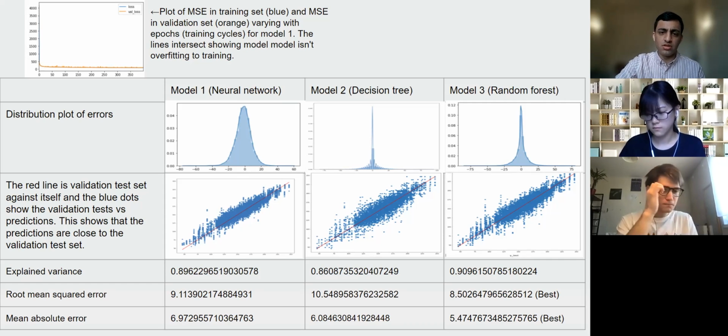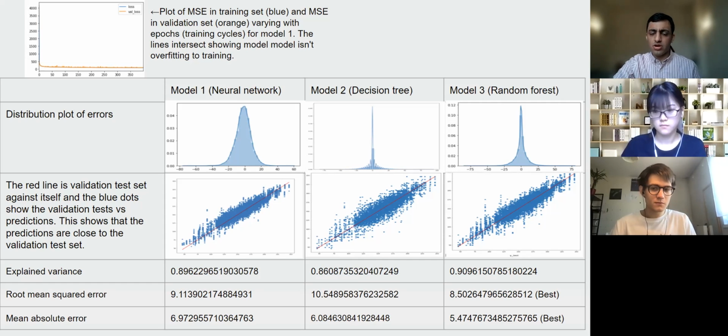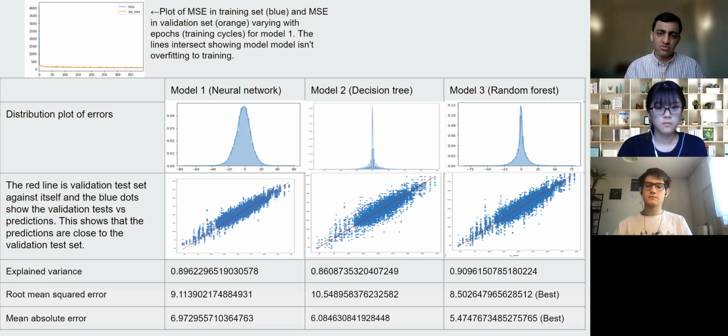In our model 1, you can see that all the errors are somewhat normally distributed, with the variance around 0.9, which is close to 1 for a normal distribution. In this plot, below the error plot, the red line shows the y-test against the y-test, and the blue dots are y-test versus the predictions. So you can see that the predictions are close to the true values.